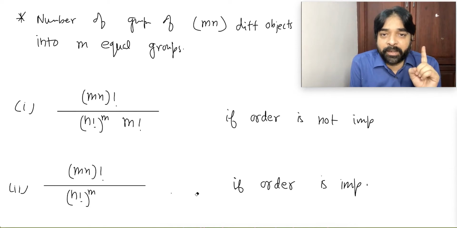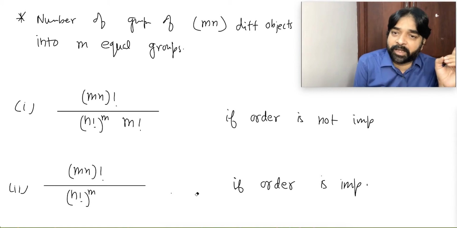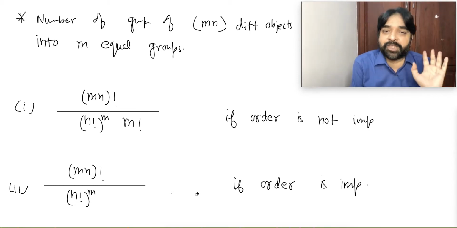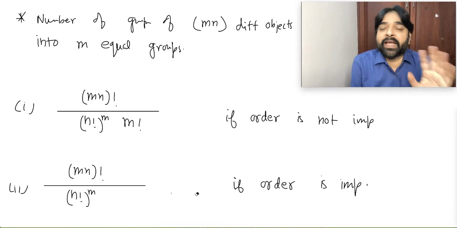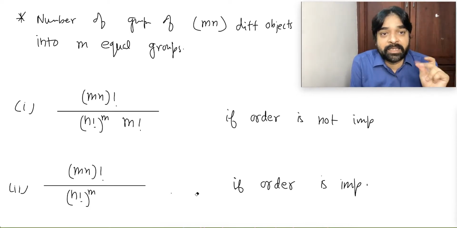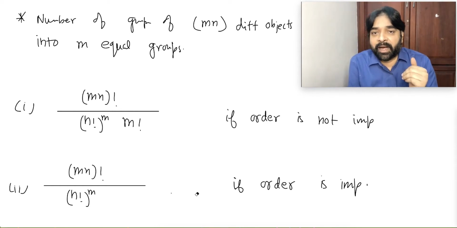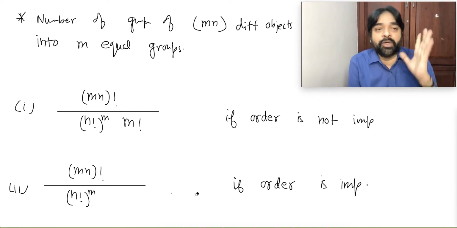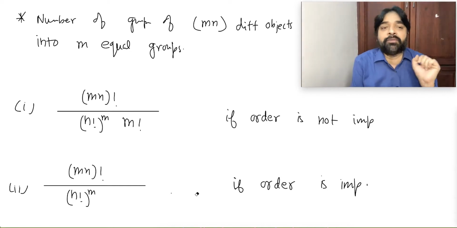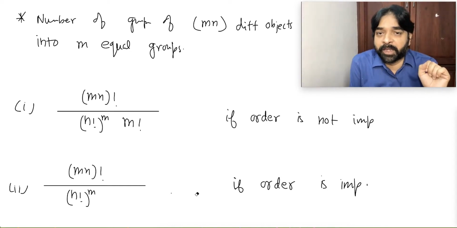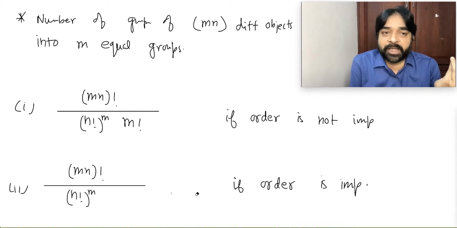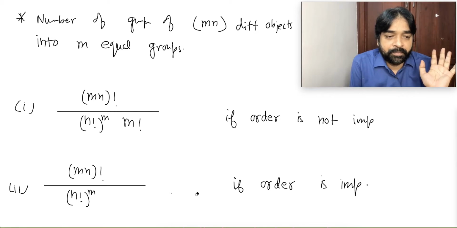So the unequal grouping method cannot be applied for equal grouping, and the equal grouping method we cannot apply for unequal grouping, because the basic idea is mistaken. We don't have any other option apart from nCr, and nCr always fails if you do split-wise selection. If it's an equal selection you are doing, surely repetition will take place, and this is the solution of repetition. If you want to remove the repetition, think how many ways it can repeat, divide by that, and the answer will come. I'm sure it's clear to everybody.